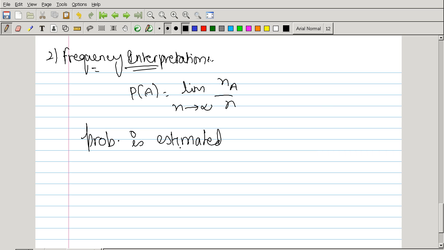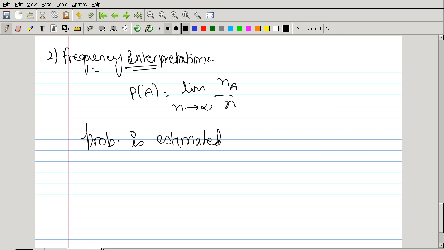When we define probability using this concept, the probability obtained here is an estimated probability. Frequency interpretation of probability allows us to estimate probability when classical probability provides no insight.